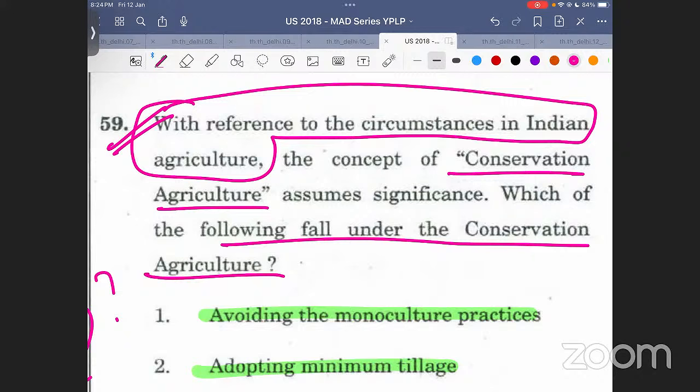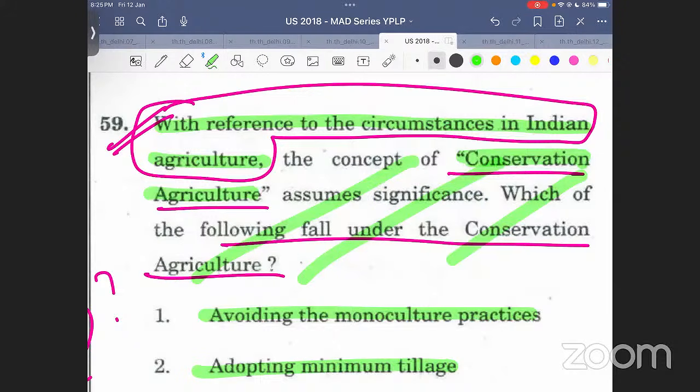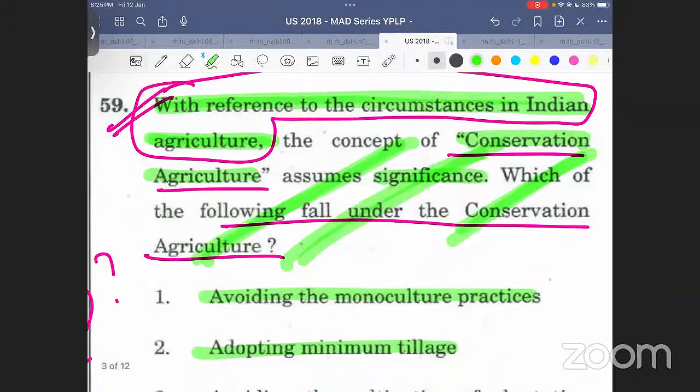Want to see the magic? Ready? Okay. So it is saying: with reference to circumstances in Indian agriculture. Indian agriculture is going through some circumstances. There are some circumstances that have emerged in Indian agriculture. In reference to that, you have to see something. Now forget this part, forget it, because we don't know what it is. From the name we can tell it is something good; conservation agriculture is a significant, good thing. Now forget about it. Just focus on the fact that given some circumstances in Indian agriculture, a good practice has come up. We have to tell what those good practices are. Let us have a look.